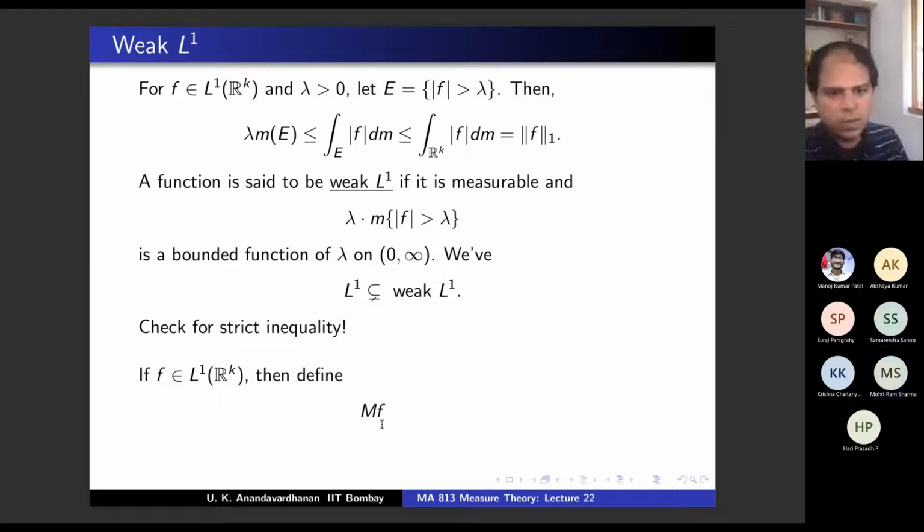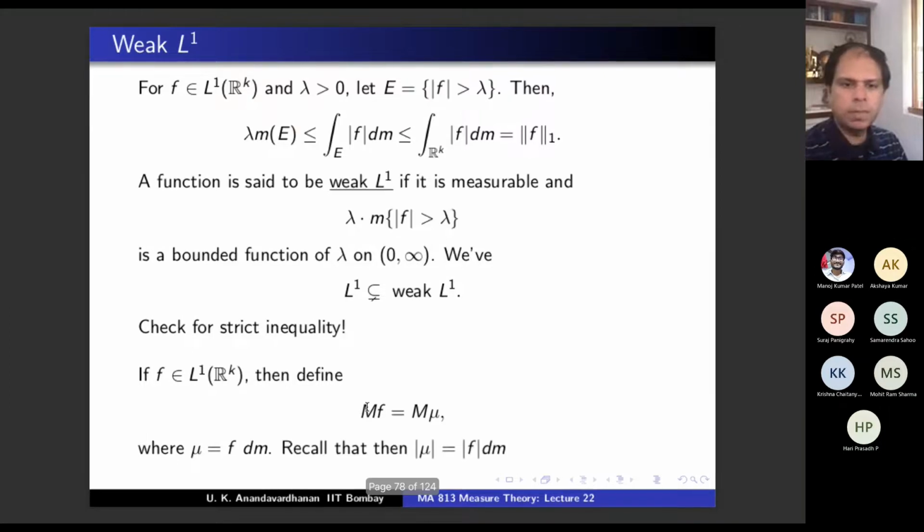Given a function f, what is the most natural measure on R^k? In our notation, dμ is f dm, because dm is Lebesgue measure. Just integrate this function with respect to Lebesgue measure, and that will be a measure. So we are going to define Mf as Mμ, where μ is f dm. This is how you define the maximal function of an L1 function. In fact, this is what Hardy and Littlewood defined. They did not define it for a measure; they defined it for a function, directly. And our definition is exactly that. Clear?